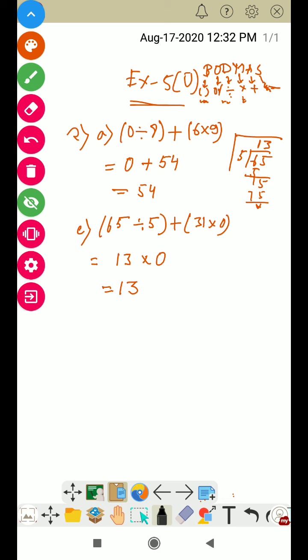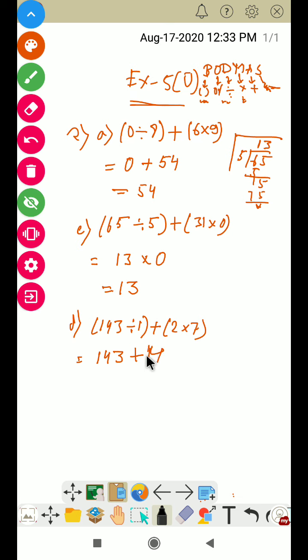Now go to question number D. Question number D is given here: 143 divided by 1 plus 2 into 7. Firstly, 143 divided by 1. If you divide anything by 1, the same number remains, so it is 143. Now 2 sevens are 14.